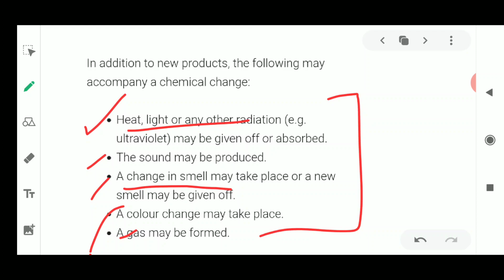Next, smell will come out. Yes, the color change will take place: the color of the wood changes from brown to red, orange or yellow. Next, a gas is formed. Yes, a gas is also formed when wood is burned. So these are the properties by which you can identify whether a given change is a chemical or physical change. These were the identifying features of chemical change.